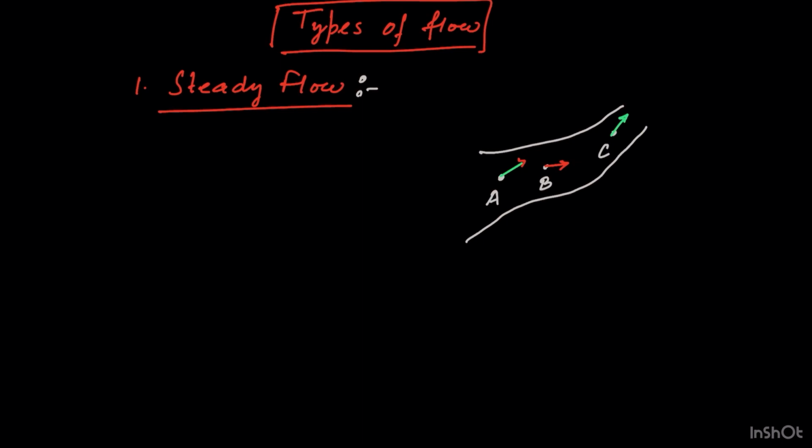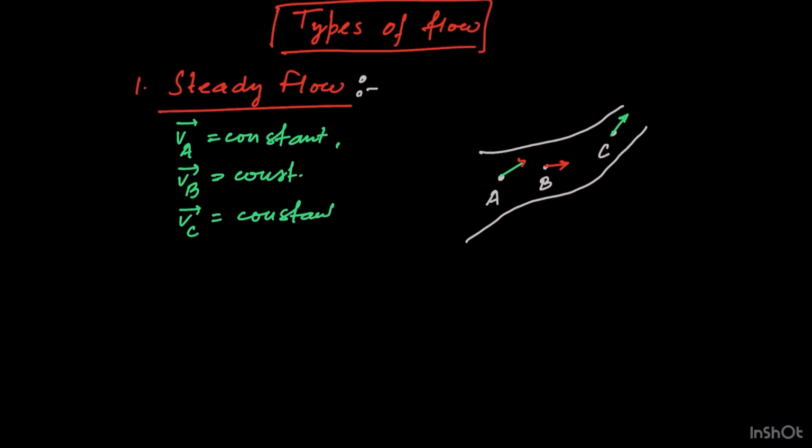So if VA becomes constant, that is, the velocity of the fluid at point A is independent of time, and the velocity of B becomes constant and the velocity of C becomes constant, and it is true for any point you choose inside the volume, then this flow is called steady flow.